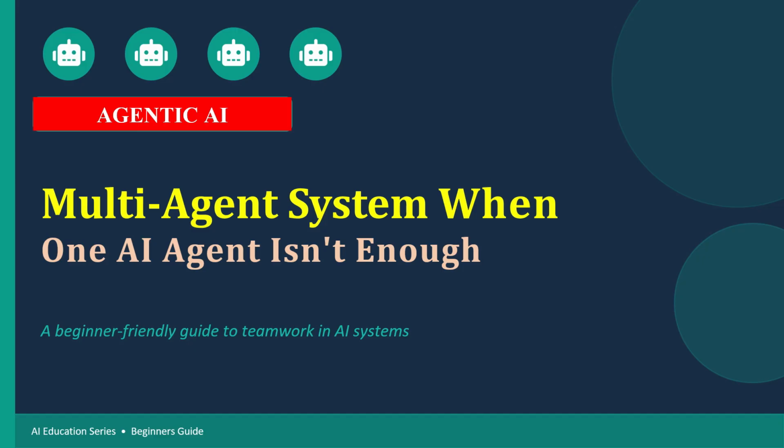It is very clear from the name as well, multi-agent. That means we have multiple agents. But why do we need that? What are the different conditions when we need a multi-agent system? It is very clear that we are using multi-agent because we have certain situations where one AI agent is not enough, right? So I'm going to cover all these concepts in this session: what is the multi-agent system, why it is required, and how it works.